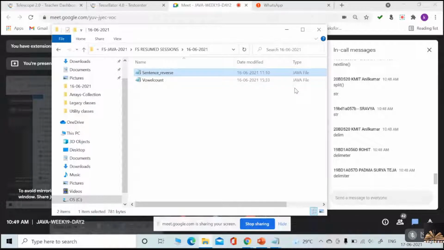Now what you get is a string array. Each string array element is hello, students, how, are, you. Okay, now what you need to do is use a stack. You need to push all the elements to the stack. You need to traverse the array in a for loop and push each and every element, then you can pop out all the elements, and you will get them in reverse order. Understood or not what I am telling?